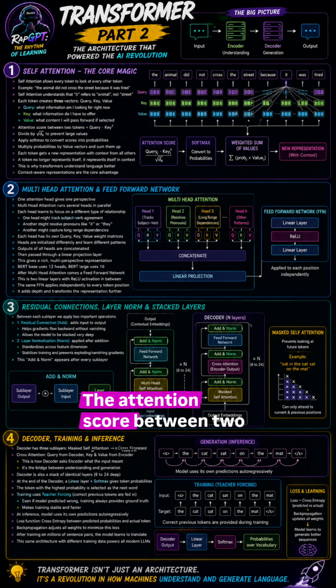The attention score between two tokens is calculated as query dot key. We divide by the square root of the dimension to prevent large values. Then we apply softmax to convert scores into probabilities. Then we multiply those probabilities by the value vectors and sum them up. This gives each token a new representation that includes context from all other tokens.